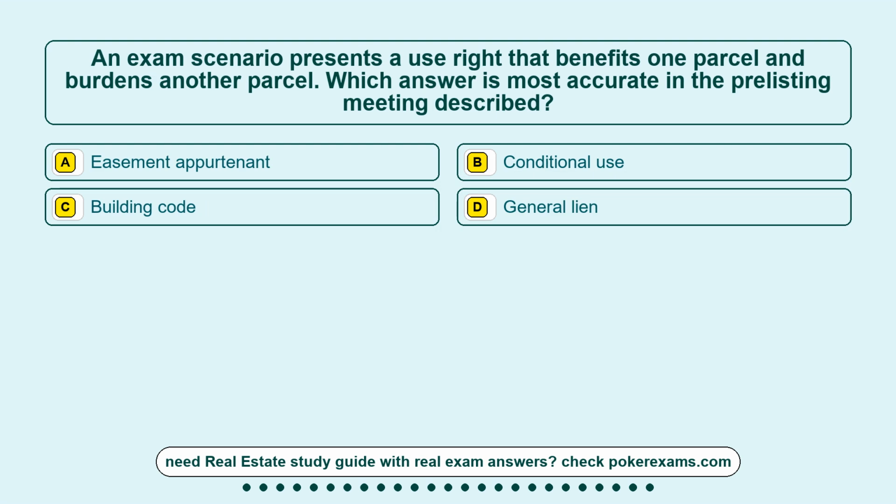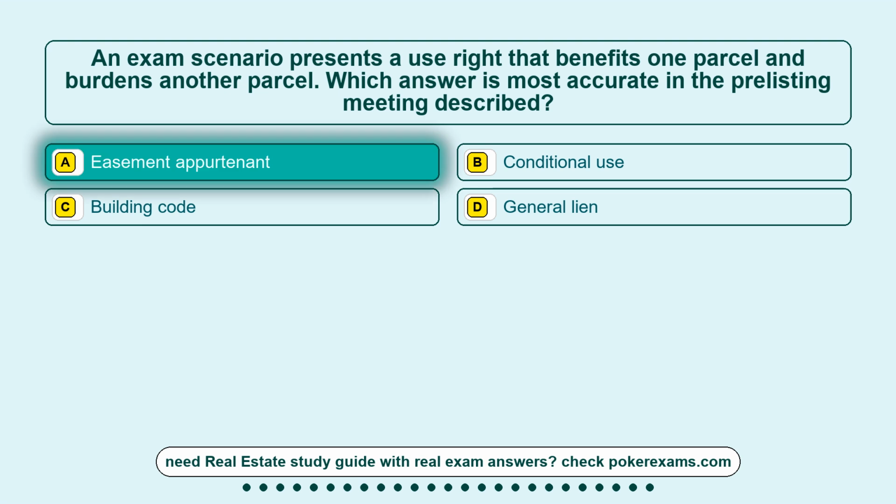Question 15. An exam scenario presents a use right that benefits one parcel and burdens another parcel. Which answer is most accurate in the pre-listing meeting described? Option A, easement appurtenant. Option B, conditional use. Option C, building code. Option D, general lien. The correct answer is option A, easement appurtenant.